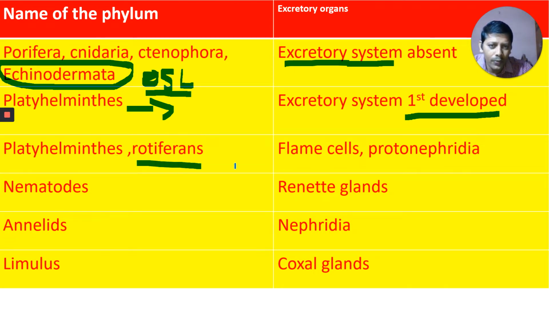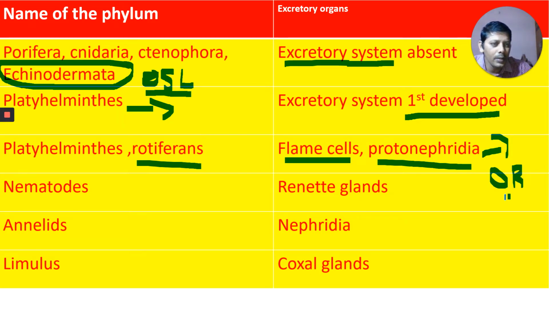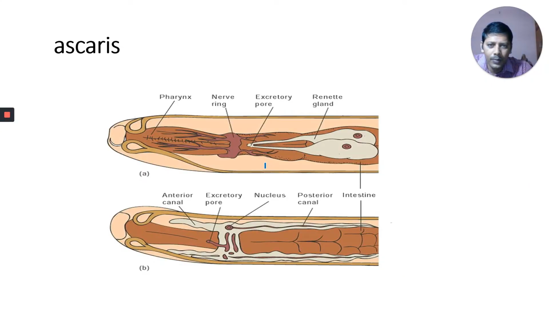In Platyhelminthes and rotiferans, the excretory organs are flame cells, or we can say protonephridia. What is the primary function of protonephridia? Anyone? Osmoregulation. What is the other function? Excretion. They help in osmoregulation and excretion, and osmoregulation is the primary function. I will show you the protonephridia, the flame cells, here.